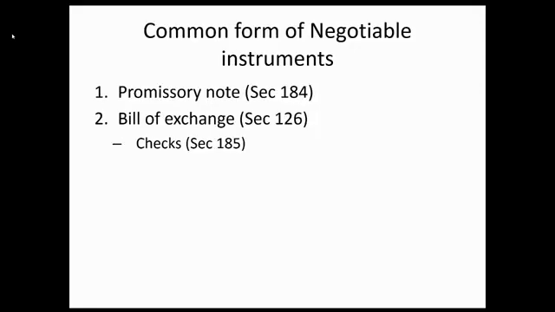Now, what are the common forms of negotiable instrument? Number one, promissory note, and second is a bill of exchange. Yung check is a special form of bill of exchange. In fact, under Section 185, a check is a bill of exchange drawn on a bank, always payable on demand.